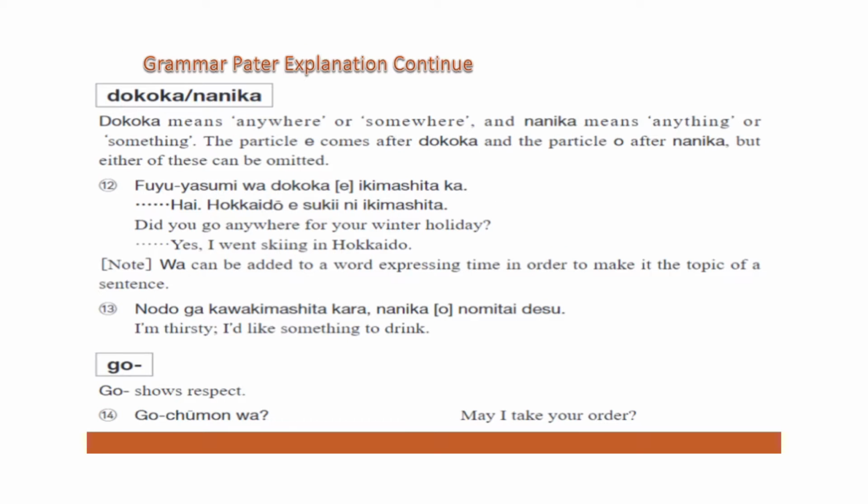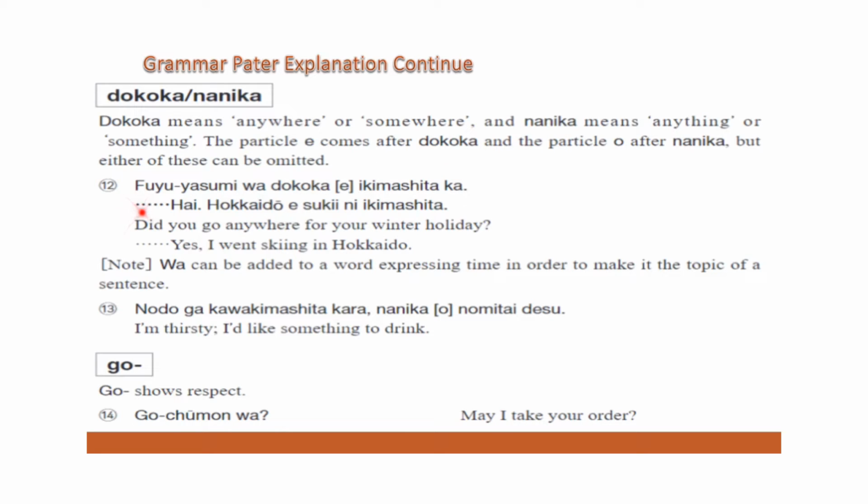Next we have the grammar pattern, that is continue with doko ka, nani ka. This we studied already also. Doko ka is for somewhere, and nani ka is for something. Doko ka means anywhere also, or somewhere, and this is written here. You can read it.